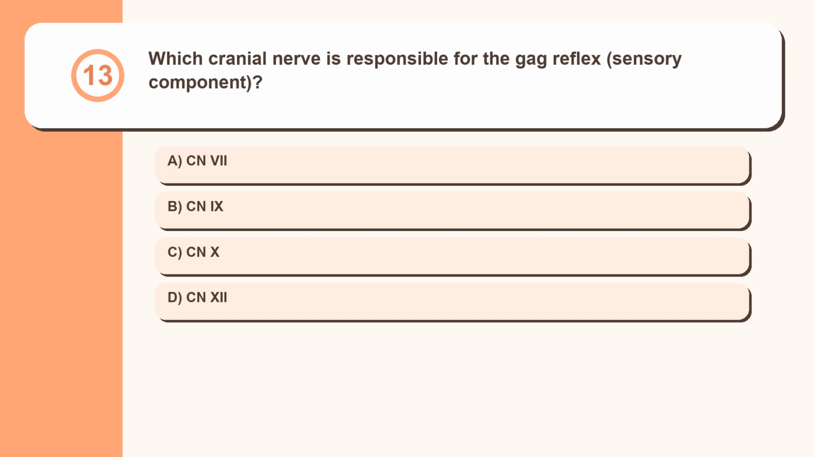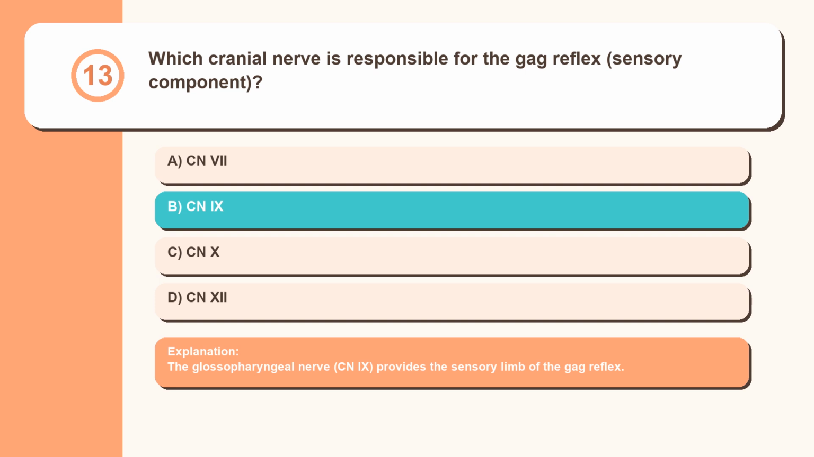Question 13. Which cranial nerve is responsible for the gag reflex, sensory component? CN VII, CN IX, CN X, CN XII. The glossopharyngeal nerve, CN IX, provides the sensory limb of the gag reflex.